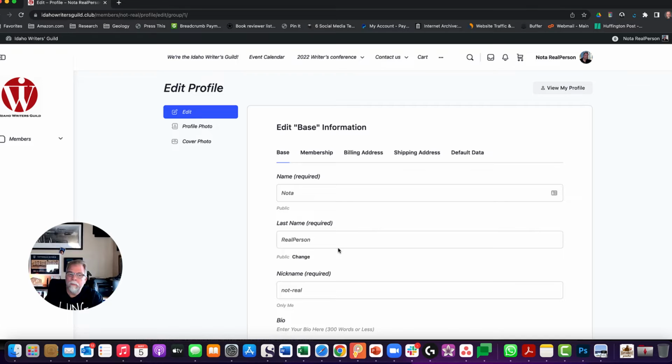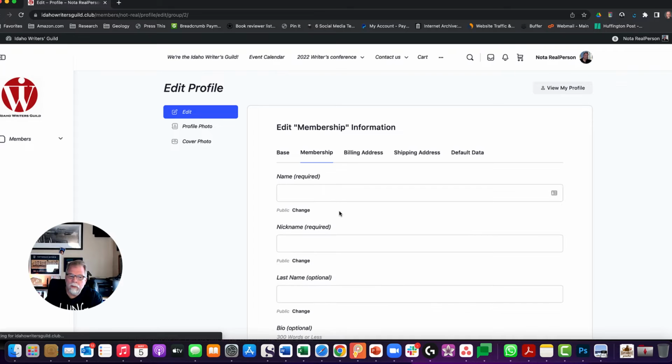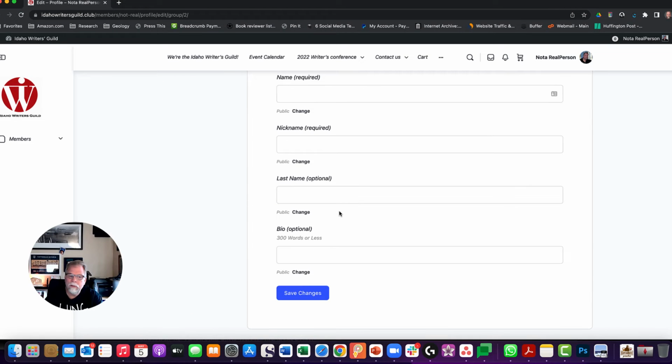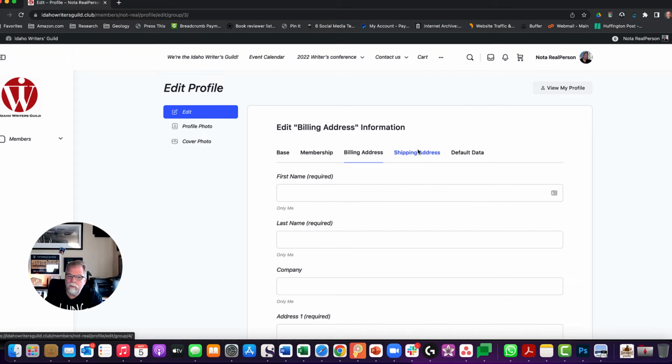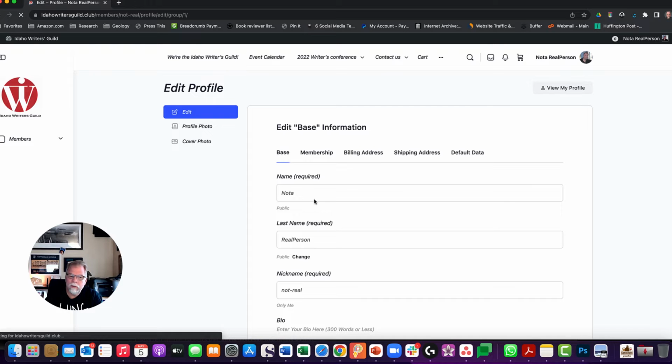Now, the most important thing about this is that as you move across, you have options for whether or not things are going to be public or not. So first, let's talk about your billing address and your shipping address. They will never show up in your profile. It's never going to show up, okay? Because that's just the way we have things set up, okay? So you can change your profile and your cover photo. You can change all your information.